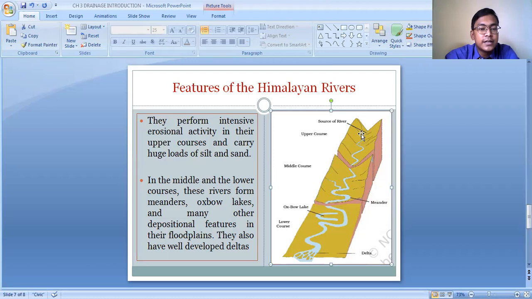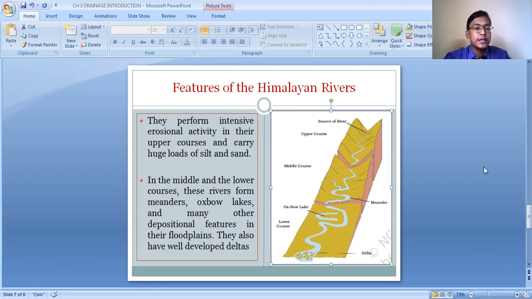Then the middle course basically refers to the foothills and the plain areas when the river enters the plain areas, and the lower course basically represents the further plain area, till the oceans, when the river flows through this lower course. So in these three different courses, the river causes much erosional activity.